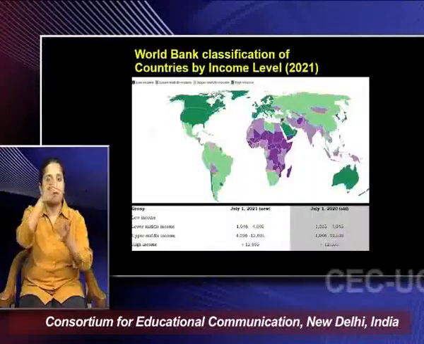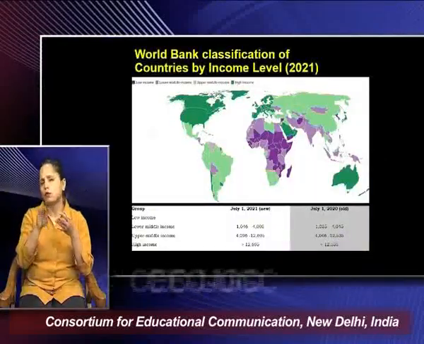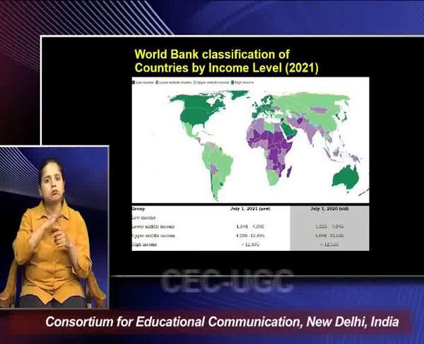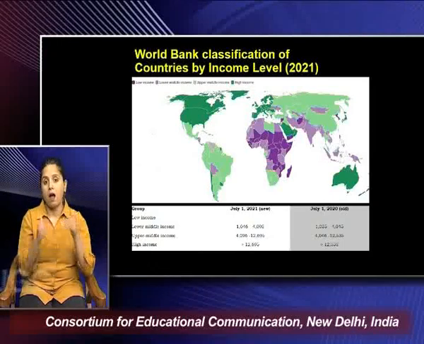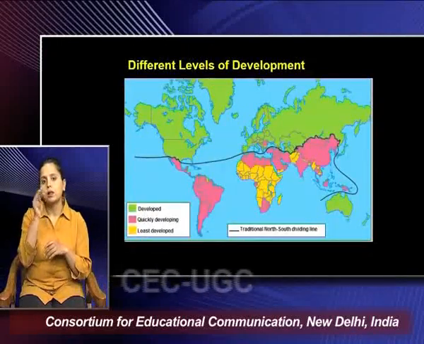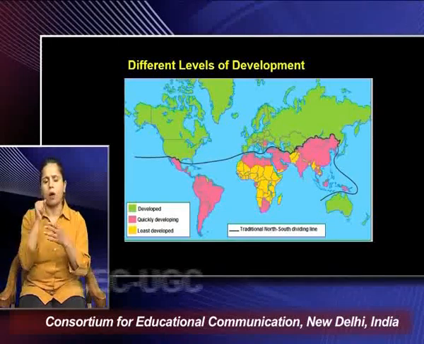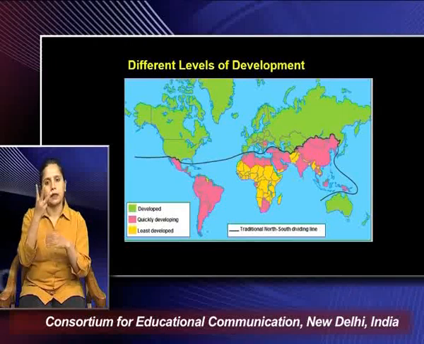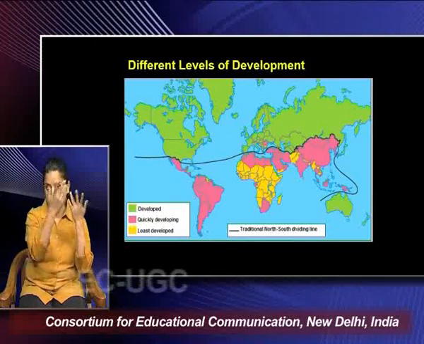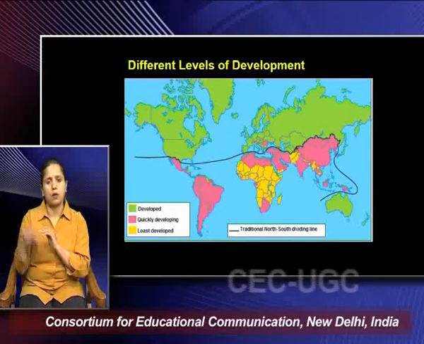Then you have low and middle income countries ranging from 1,000 to 4,000 US dollars. Then upper middle income countries where the per capita income varies from 4,000 to 12,000 US dollars. And finally the high income countries where per capita income is more than 12,000 US dollars. And broadly we can classify the world based on their different levels of development into three categories: developed countries, developing countries and the least developed countries.